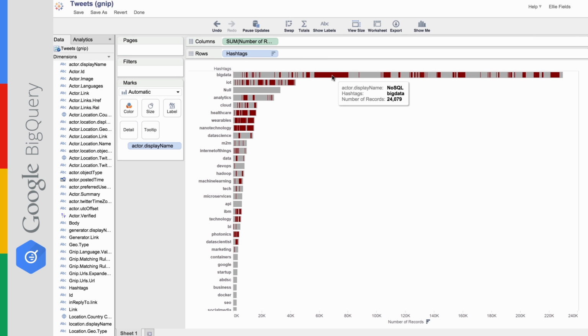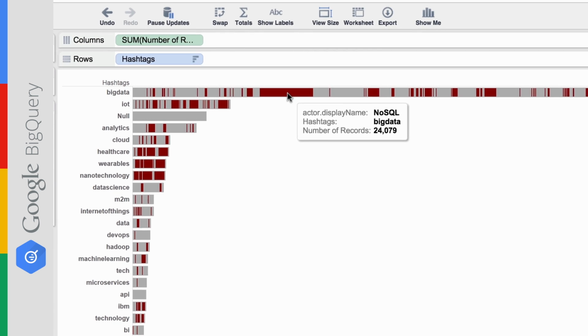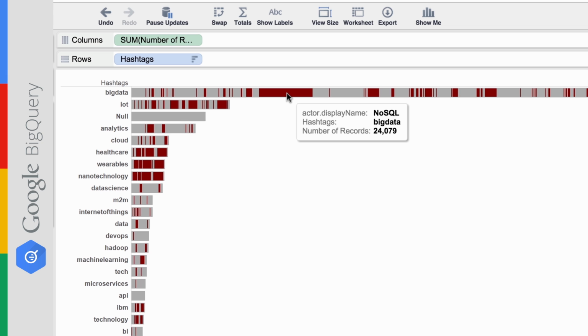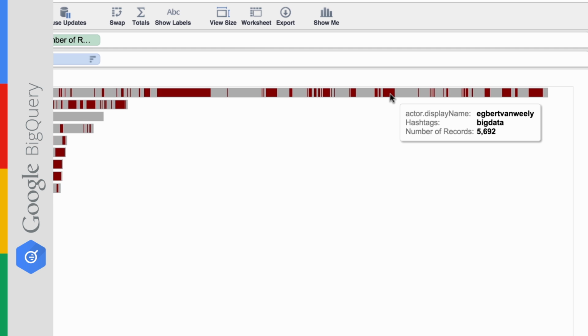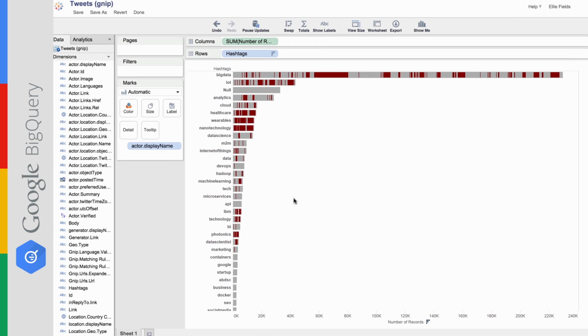So I can click in and I can see that NoSQL, the account NoSQL, tweets a lot of times with the hashtag big data. That makes sense to me. I can tooltip over another area and I can see that there's somebody else tweeting a lot about big data with the display name e.g. Bert Van Weekly and IR Gang. So these are some accounts you may even follow. And we can also see related hashtags here. We've got cloud and healthcare and a few other things as well.